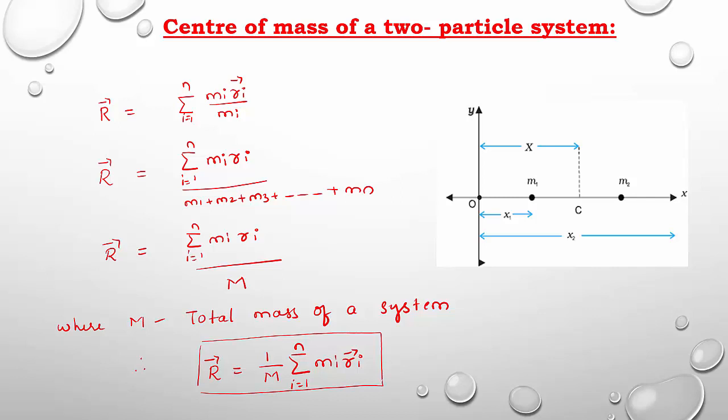We can modify the equation here. So instead of writing mass of each particle, easily we can measure the total mass of the system. So we can write 1 by M outside, summation of mi ri. So this is the expression for center of mass of n number of particles of a system.